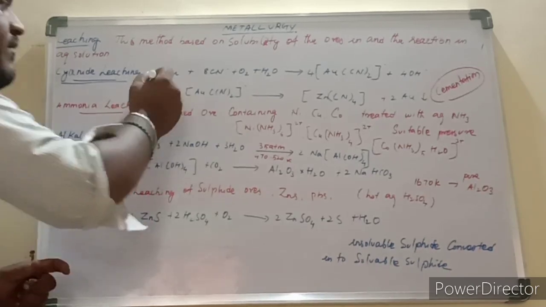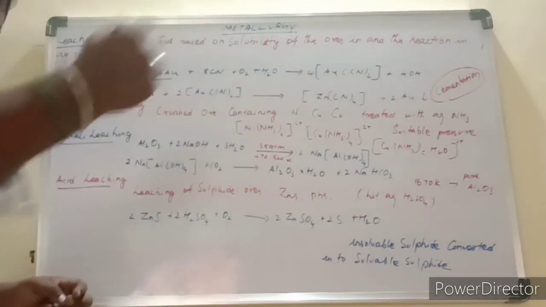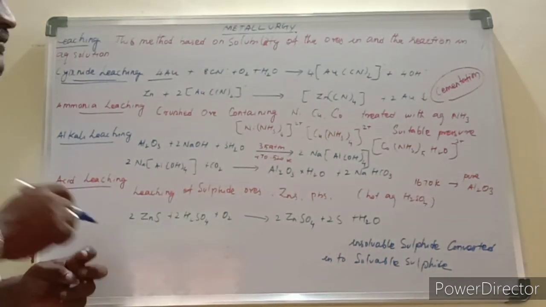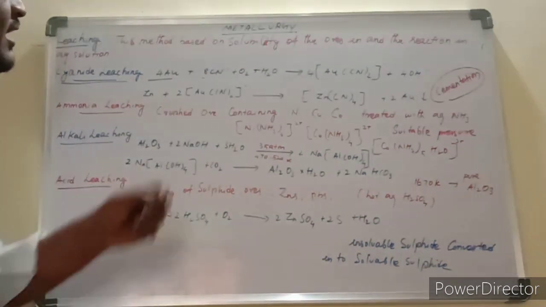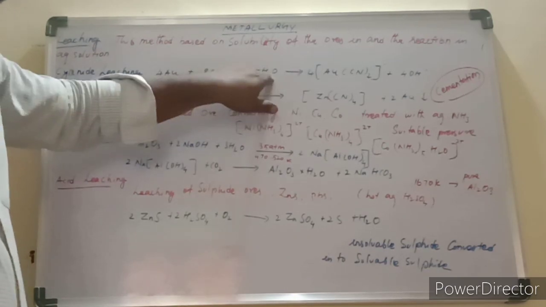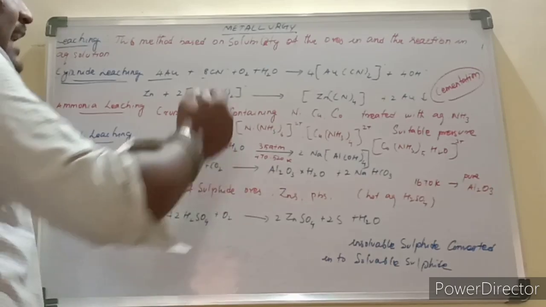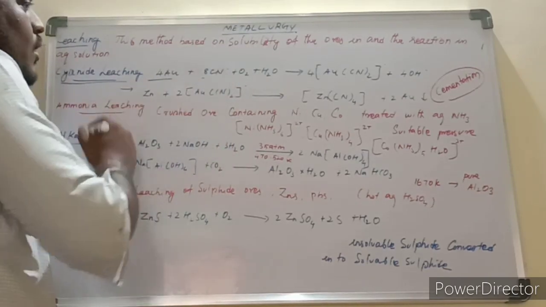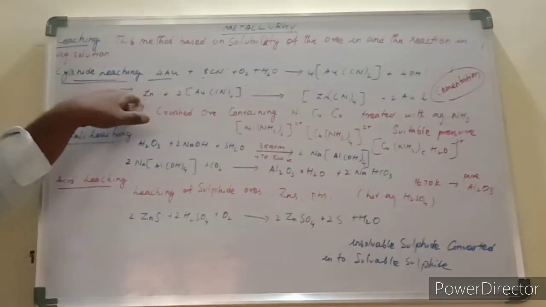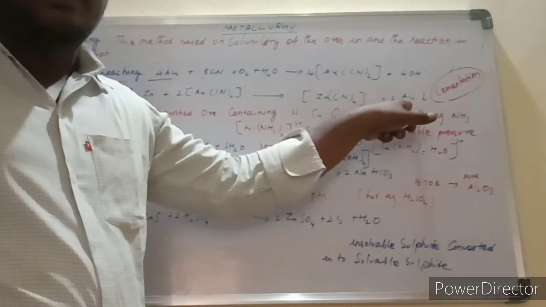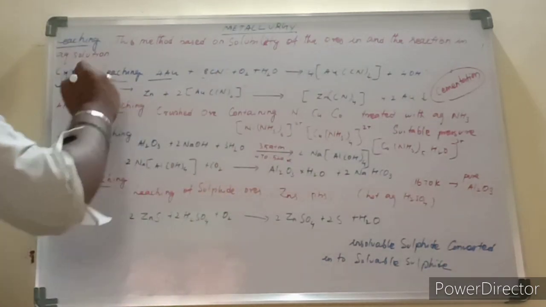How is the ore concentrated? The concentrated ore is reacted with sodium cyanide, oxygen and water. We get a soluble cyanide complex compound, and the gold can be recovered from it by the process called cementation. Zinc replaces gold, and the gold is obtained separately as a pure metal. This method is called cyanide leaching.